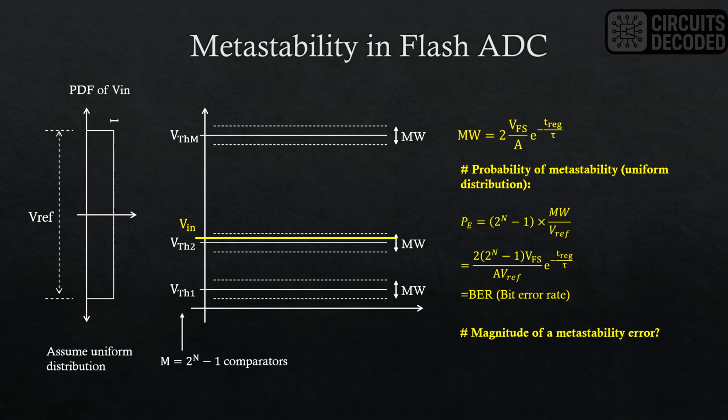Okay, we understand what the probability of metastable event is, but what is the magnitude of error if such an event happens? For a Flash ADC, it is easy to see that a metastable event will cause only one LSB error in its thermometer coded output. But the error may be larger when it propagates through the encoder. However, there are techniques to limit the error to 1 LSB, like gray encoding, which allows only one bit to change at a time. From the BER expression, we can see that if we are to keep the BER fixed and increase the resolution or speed, either the gain A must increase or the time constant tau must decrease, or a combination of both to keep the ratio constant.